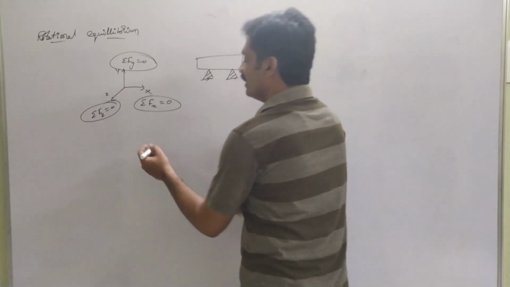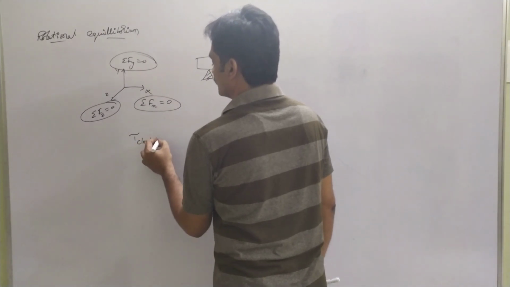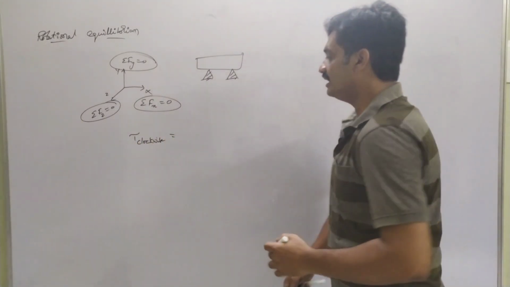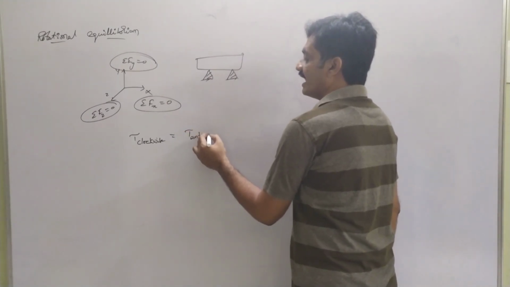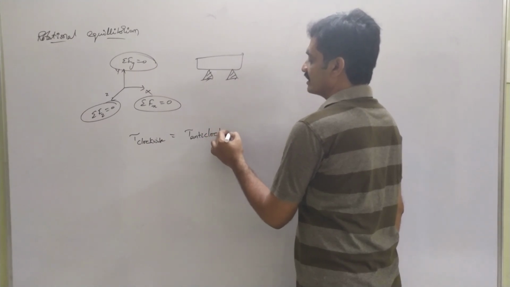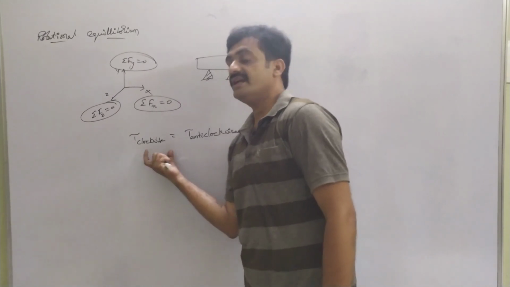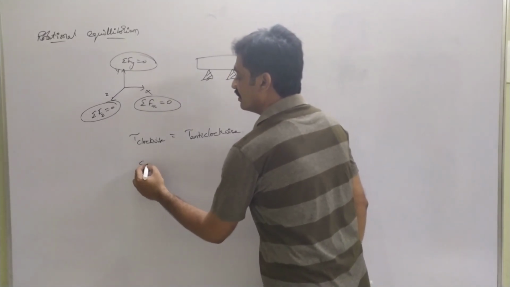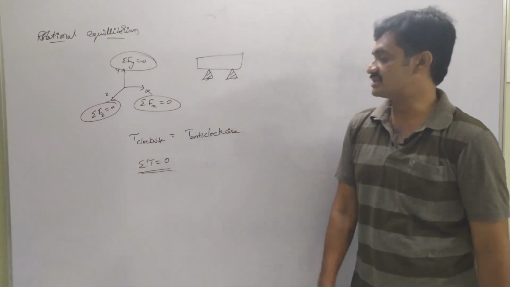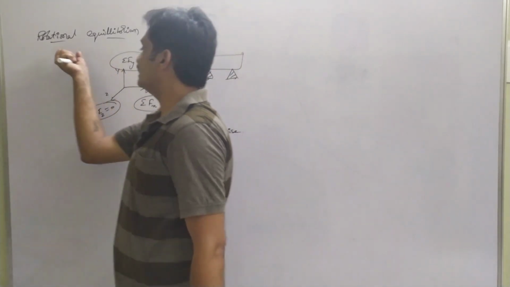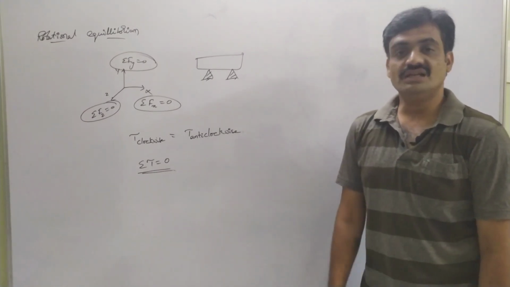In the same way, if the torque acting along the clockwise direction is equal to the torque acting along the anti-clockwise direction, then we can represent that the net torque acting on the body is equal to 0. Then we can say that the body is in a rotational equilibrium.